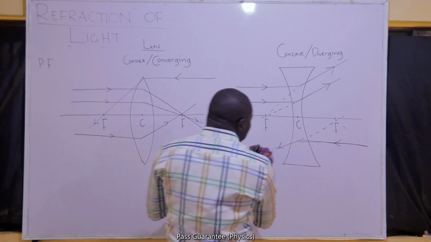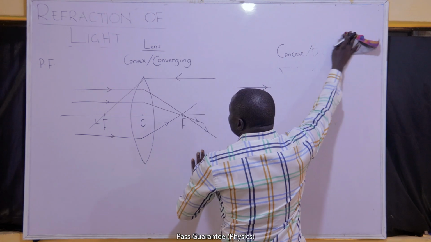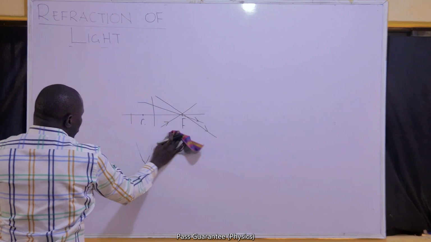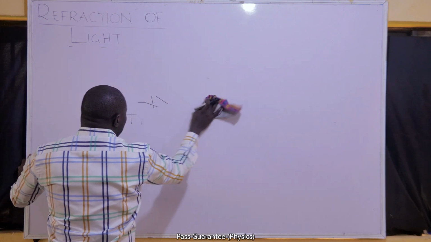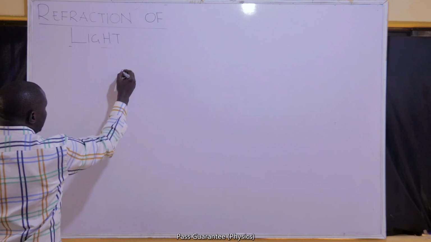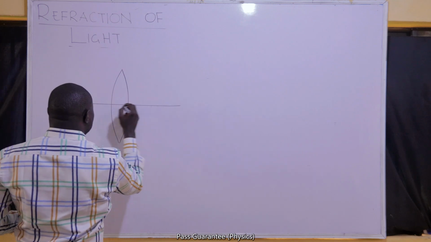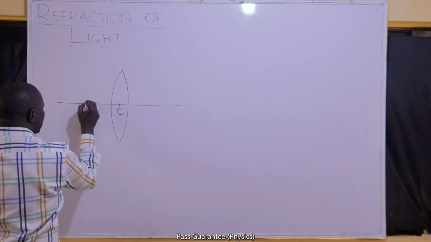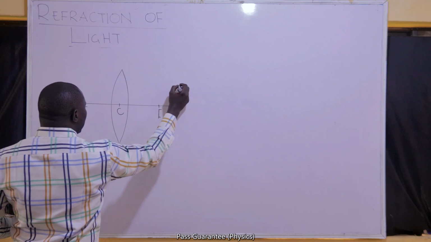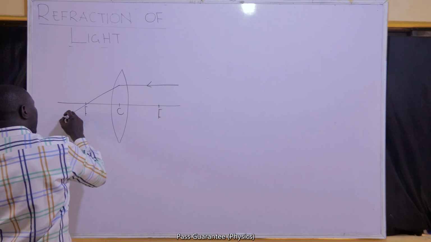What are the rays of light that we use to plot images on the lens? We can use any two of these three that I'm going to give you. Here is point C, here is point F, here is point F. One I've already given to you: any ray of light that is parallel to the principal axis will converge through F upon refraction.